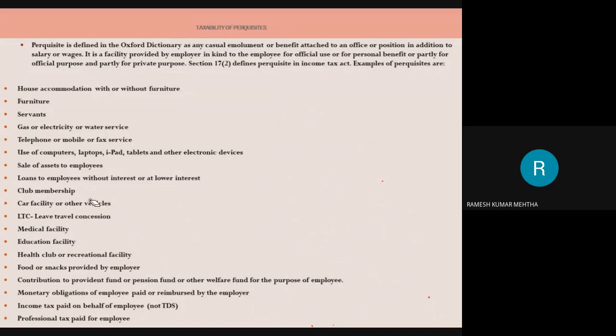Next one is medical facility. Medical facility. This is also very, very important. Now, we spoke about medical allowance. Medical allowance is nothing but it is paid in the form of monthly salary, which is a component of salary. It is fully taxable.